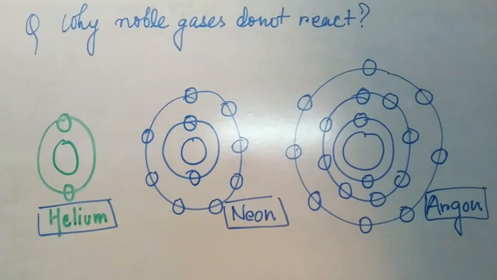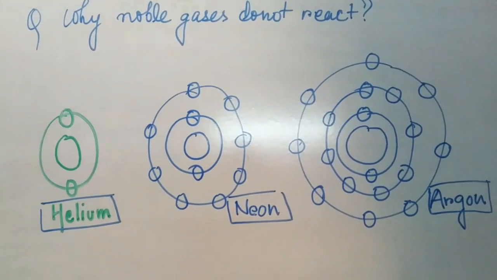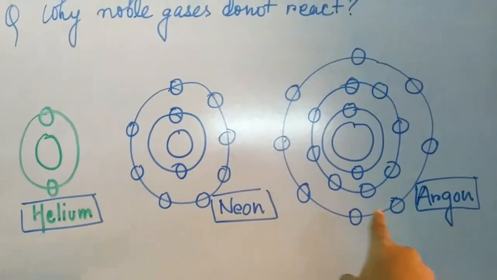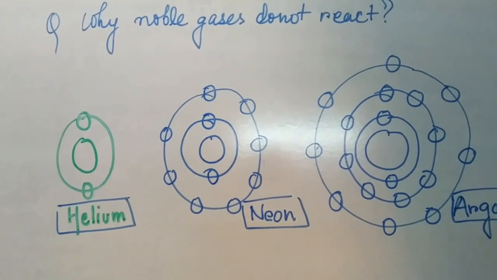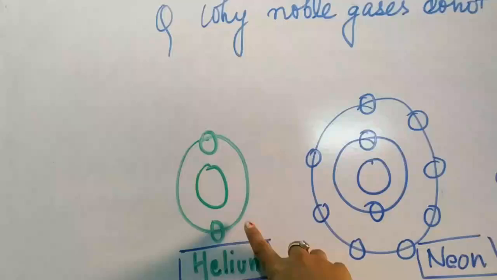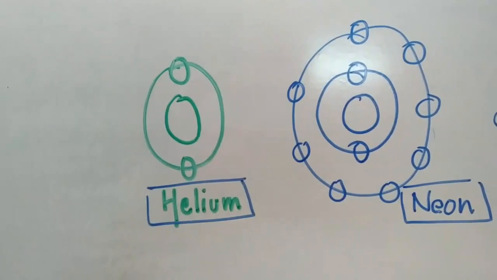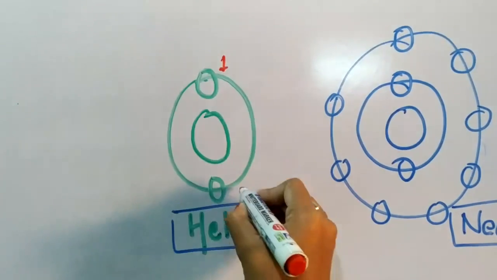As you can see, students, I have already shown you 3 atoms over here. This is helium, this is neon, and this is argon. Now if you count in the first case, students, how many electrons are there? It is 2. This is 1 and this is 2.